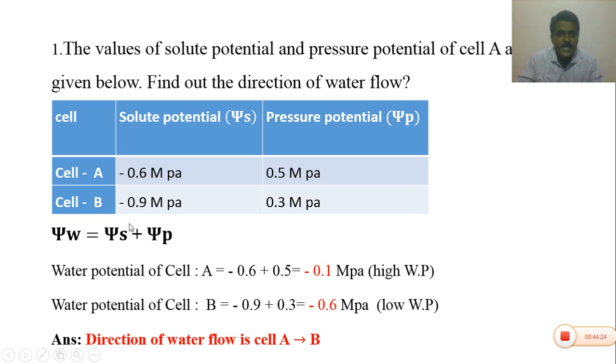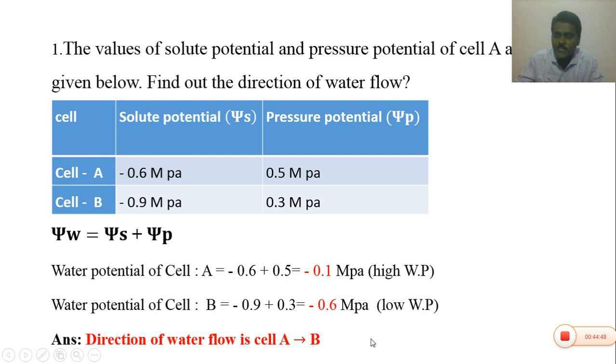Cell B has psi s value minus 0.9 and pressure potential plus 0.3, so that is equal to minus 0.6 megapascals. So cell A has minus 0.1 megapascals and cell B has minus 0.6 megapascals of water potential.